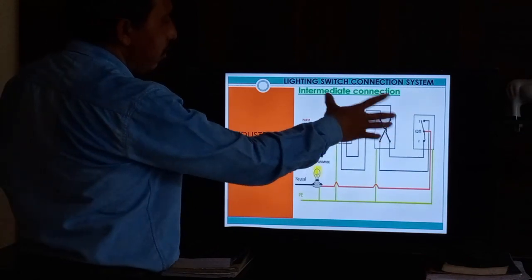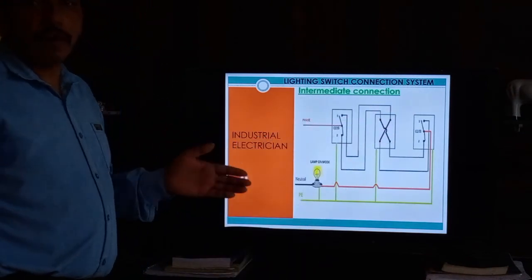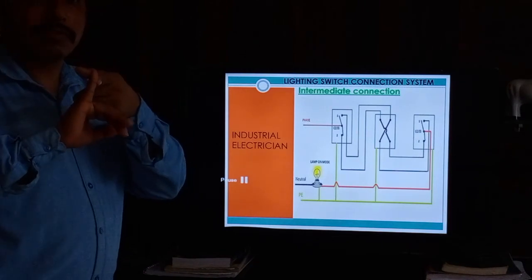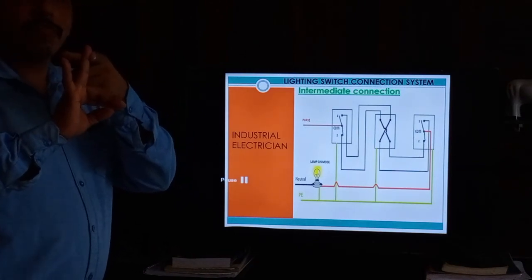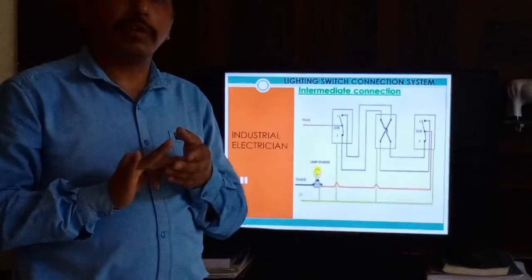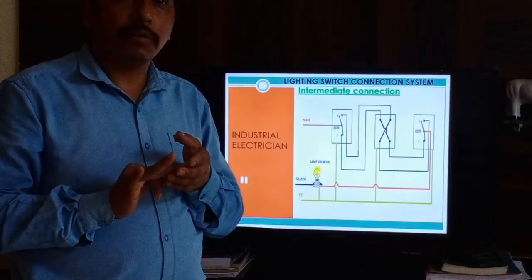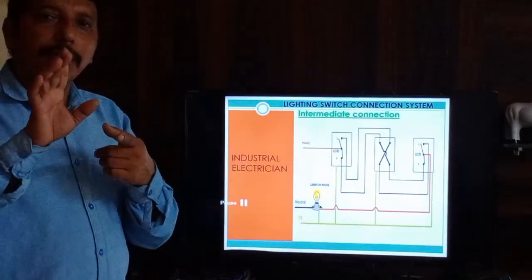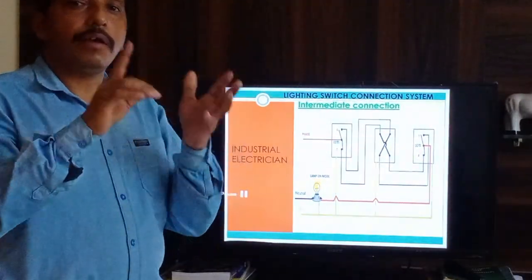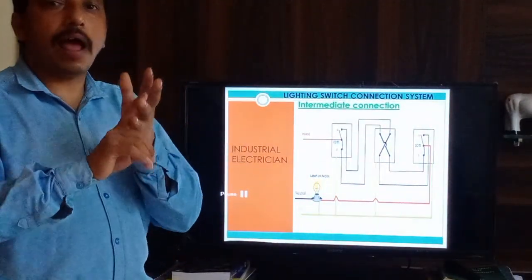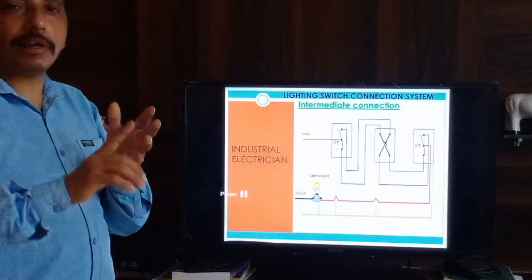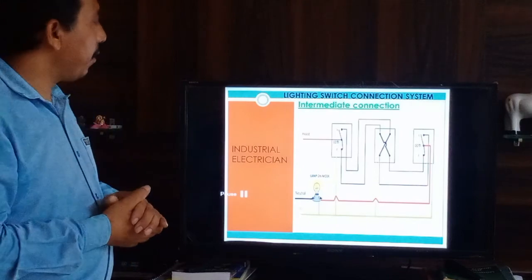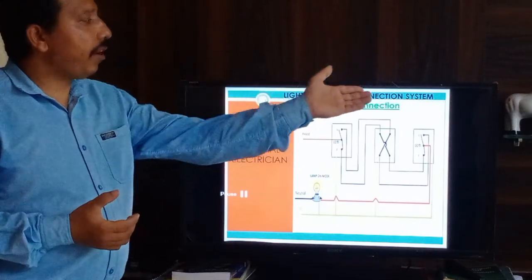Okay, so today, just as a first class, we completed what the wire is and the sizes of wire, and as per sizes where we can use them: lighting wire size, power socket wire sizing, and water heater, AC, hand dryer, split AC, which size we can use. I explained about this, and the lighting switch connection systems.